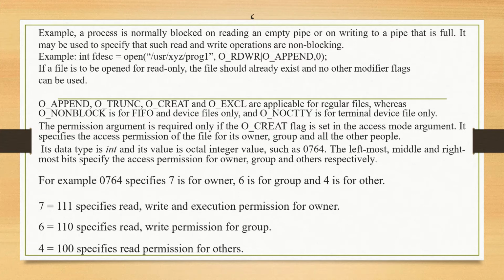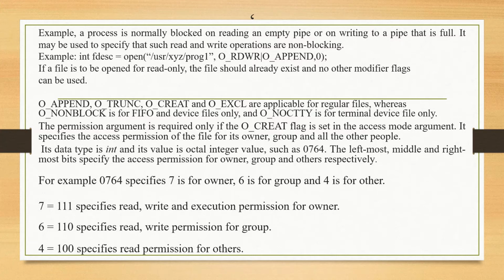In each octal digit, the leftmost, the middle and the rightmost bit specify read, write and execute permissions respectively. Nothing but for owner 3 bits, for group 3 bits, others 3 bits.